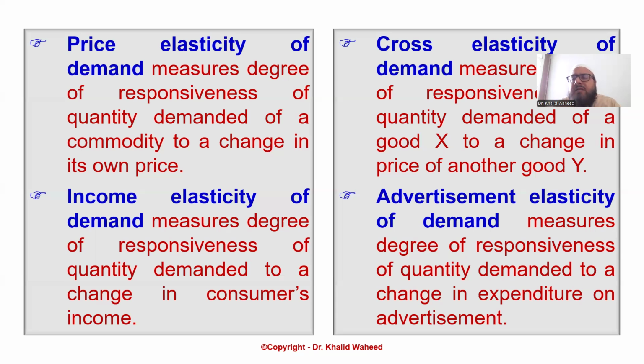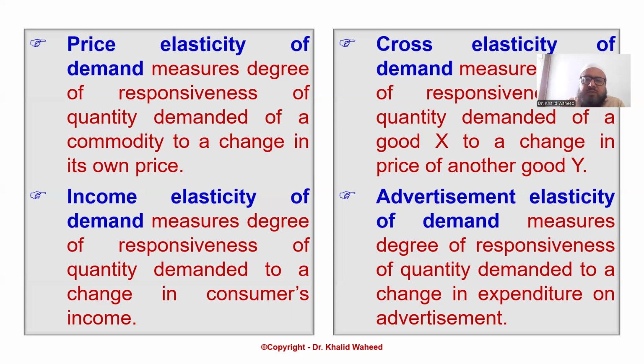Likewise, many other products: pen and ink, without ink a pen is of no use; bread and butter; CD and CD player, without a CD player a CD is of no use. These are called complementary goods. Now we come to substitute goods. Where one good can be used in place of another good, they are called substitute goods.